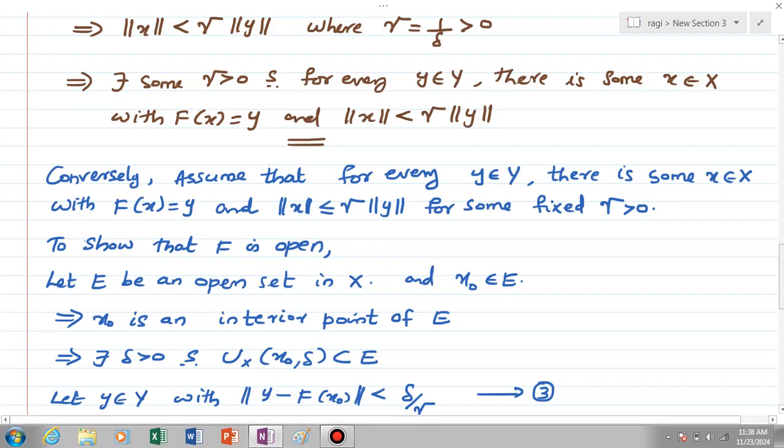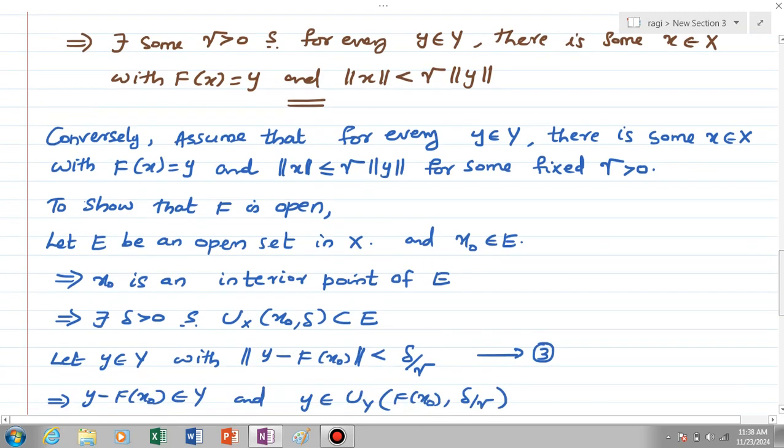Okay, so we can find a ball with center x0 and radius delta which is fully contained in E. That is, there exists delta greater than 0 such that Ux of x0, delta is a subset of E. Let y element of Y with norm of y minus f of x0 less than delta by gamma. Let it be equation number 3.